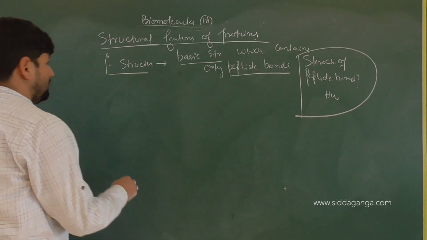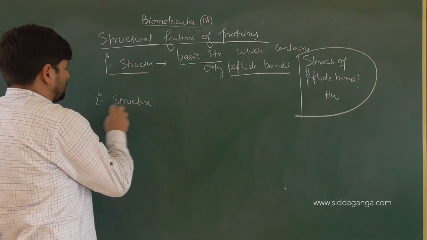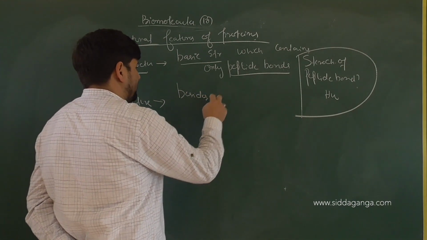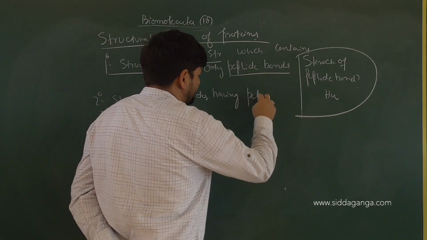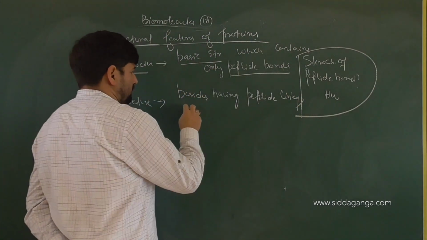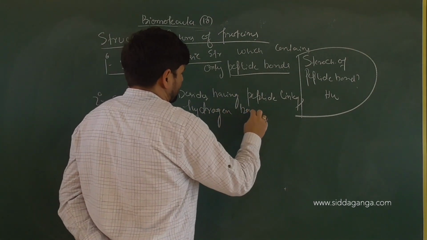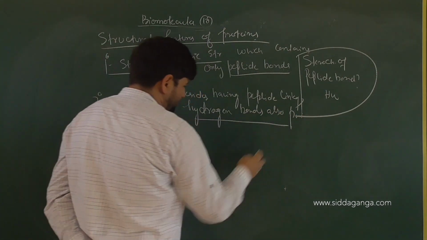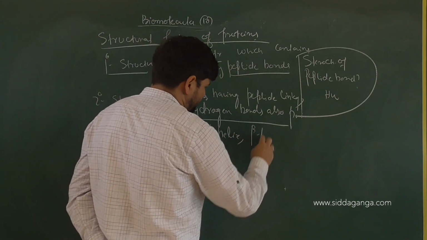Then, secondary structure. Besides having peptide linkages, hydrogen bonds are also present. There are two important structures, alpha helix and beta pleated sheets.